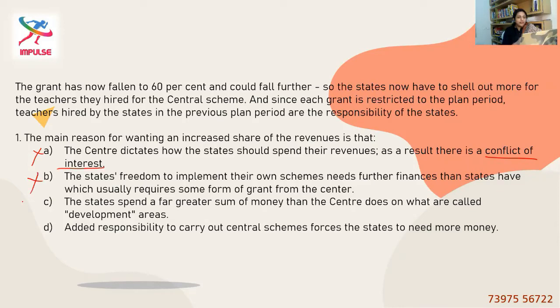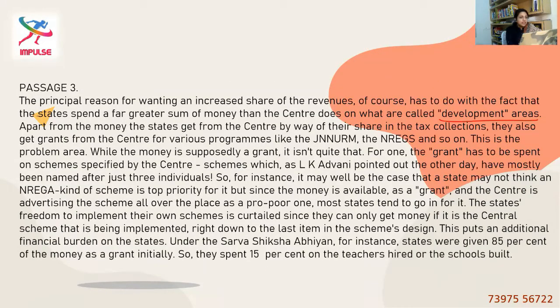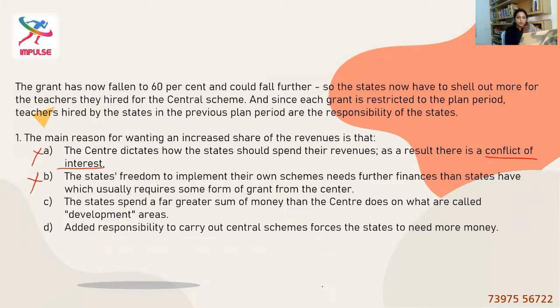Option C, the states spend a far greater sum of money than the center does on what are called development areas. I think the passage directly says states spend a far greater sum of money than the center does on what are called development areas, and that's the reason states want more money. I think without any doubt, option C is the right answer. Let's look into option D as well. Added responsibility to carry out central schemes forces the states to need more money. Again, responsibility, all those things were not discussed. So option D is also the wrong answer. So option C is the right answer because it's very much explicit. It's there in the first line, and that's the reason why states want more money.